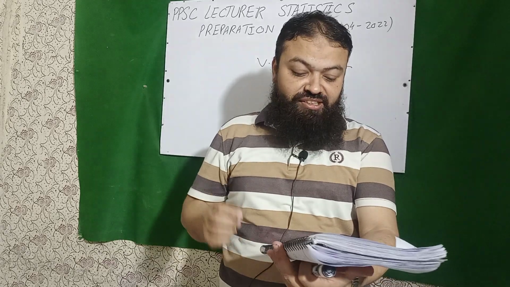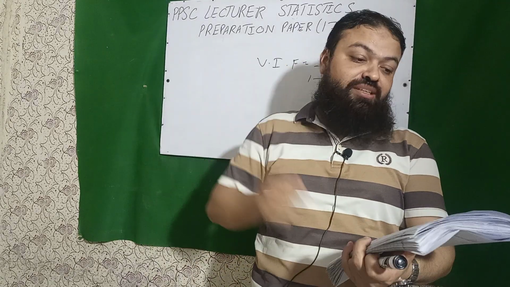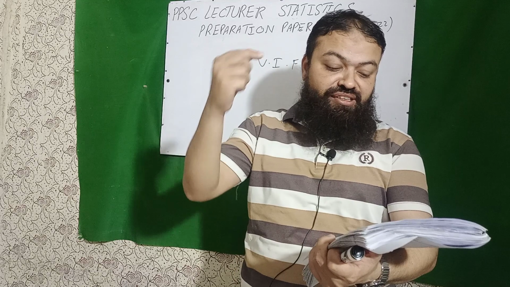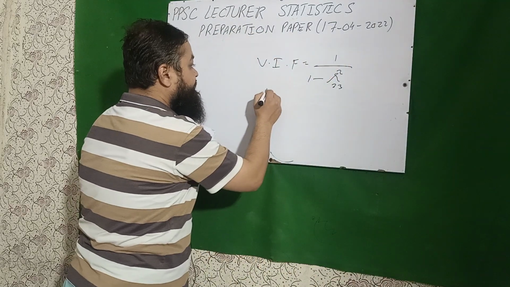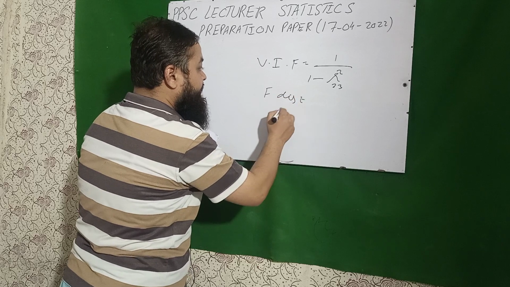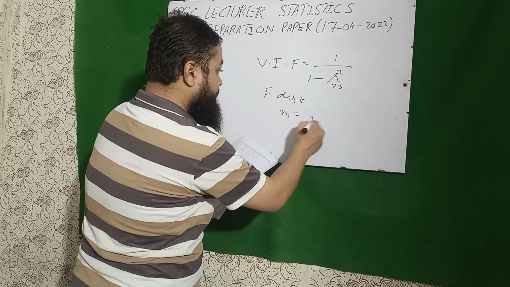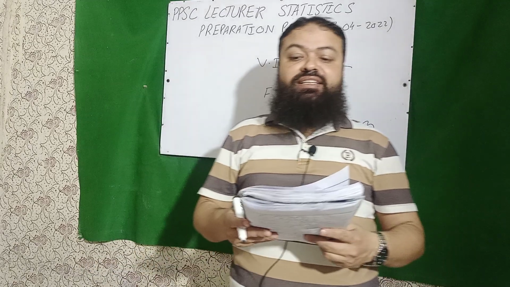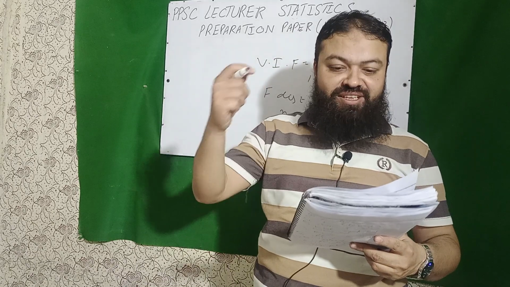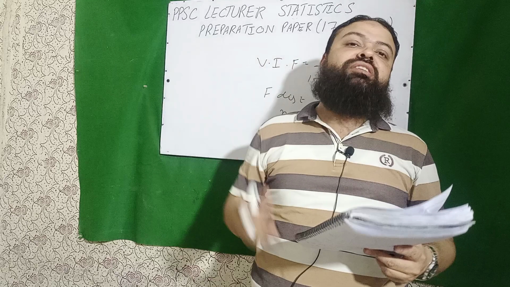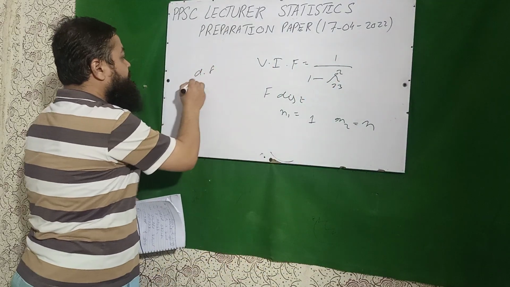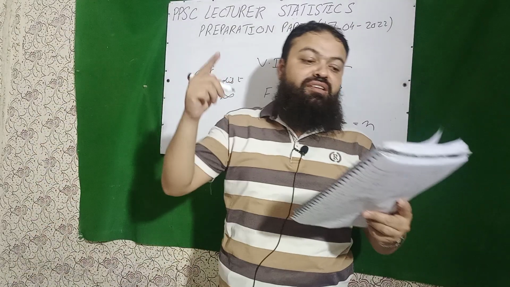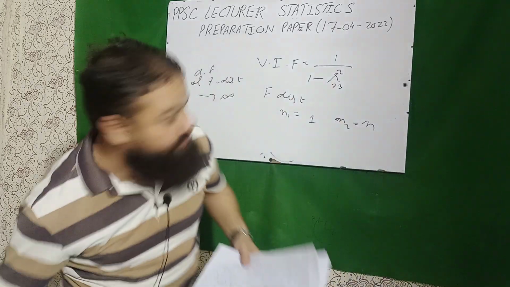Next question is, the distribution of S square chart is, it is chi-square distribution. Next, when T distribution has n degrees of freedom, then T square has F distribution. It has F distribution when n1 is equal to 1 and n2 is equal to n, a very important one. Next question, when degree of freedom of T distribution approaches to infinity, it becomes standard normal distribution. When the degree of freedom of T distribution approaches to infinity, then the distribution approaches to standard normal distribution.